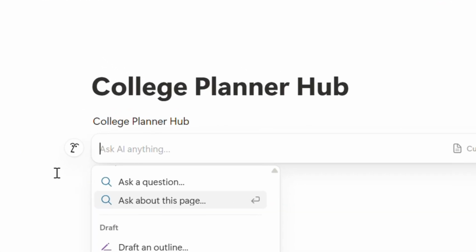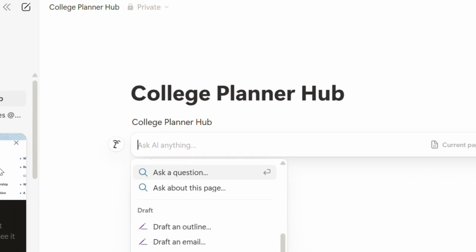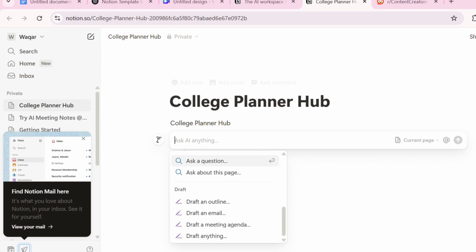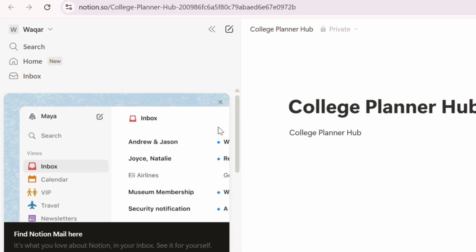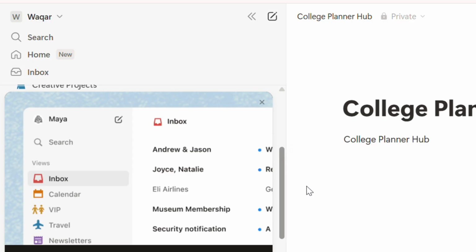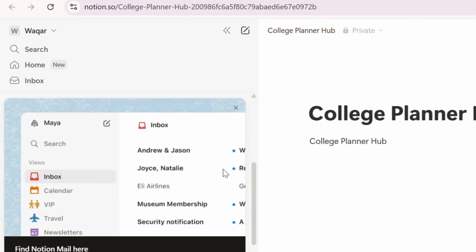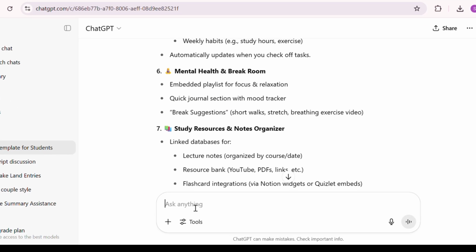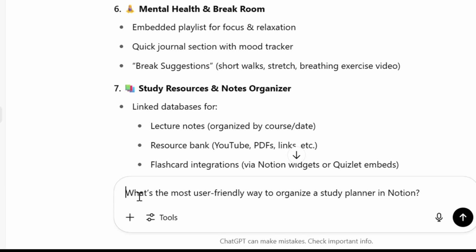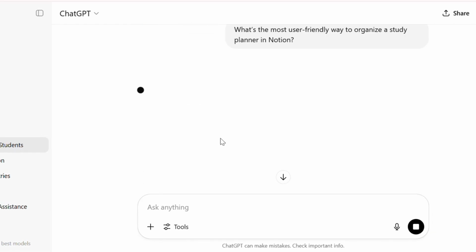It helps to break things into sections. A main dashboard with navigation links at the top, followed by your key sections, makes a world of difference. Keep your design simple. Too many colors or icons distract more than they help. Use columns to give space and avoid long, scrolling pages. Make it feel like a control center, not a checklist someone scribbled during class. If you're not sure how to lay things out nicely, ask ChatGPT, "What's the most user-friendly way to organize a study planner in Notion?" You'll get ideas you can use immediately.